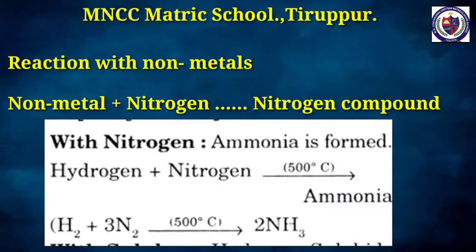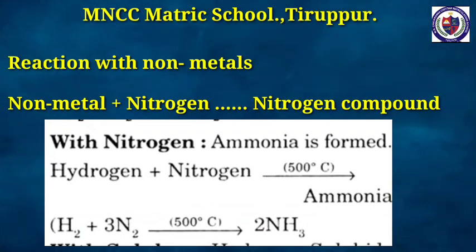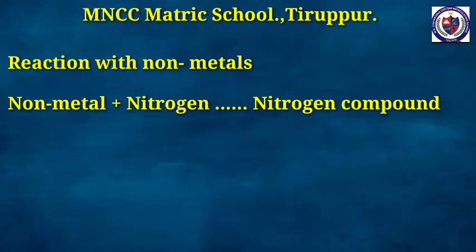Number 2, reaction with the non-metals. Nitrogen reacts with non-metals like hydrogen, oxygen, etc. at high temperature to form their corresponding nitrogen compounds. Non-metal plus nitrogen gives nitrogen compound. For example, when hydrogen reacts with nitrogen, it gives ammonia at high temperature.